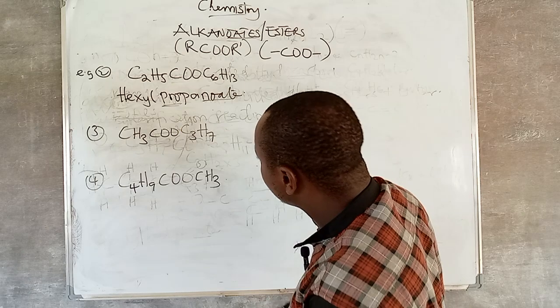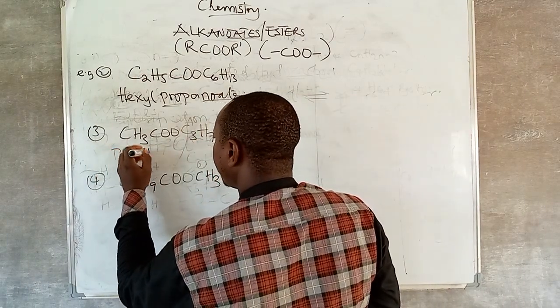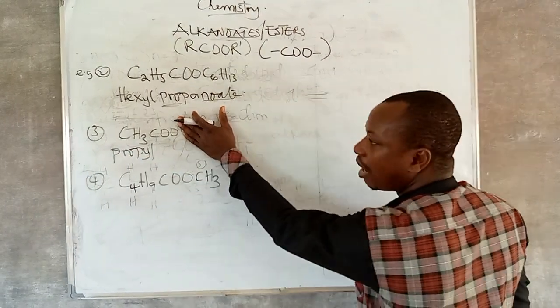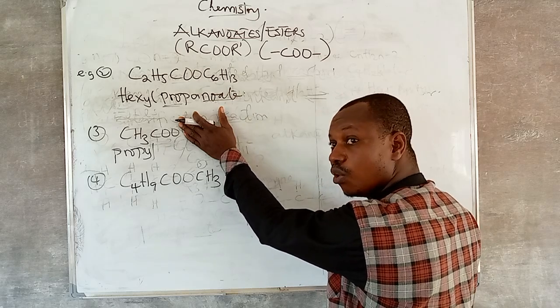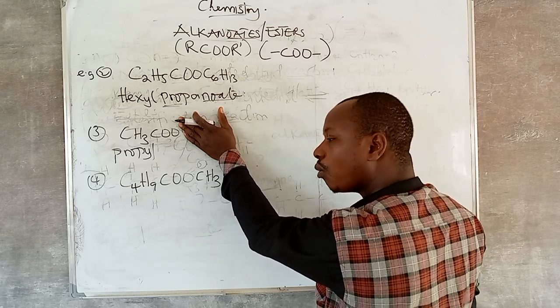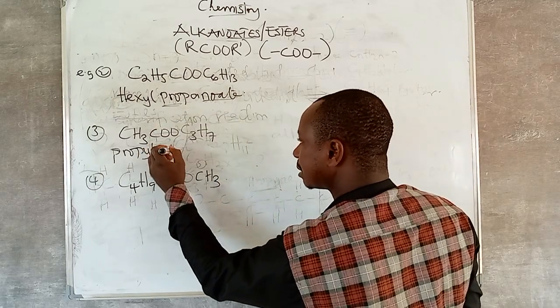Naming this side now is what? Three carbon atoms here is what? Propyl. After naming this one now, just count for yourself how many carbon atoms are remaining. I'm just giving you the clue on how to go about it. How many carbon atoms are remaining? 2. What is 2 carbon atoms? Eth. So the name is propyl ethanoate.